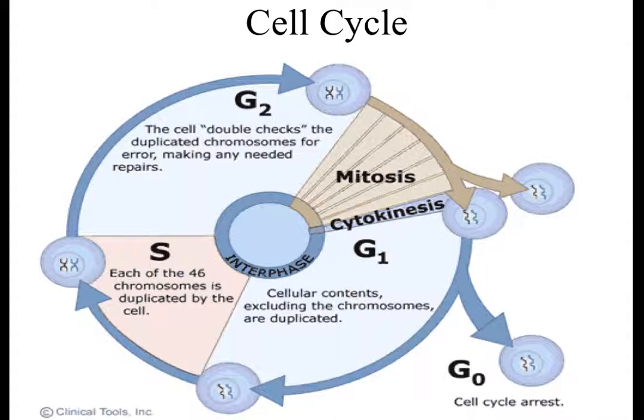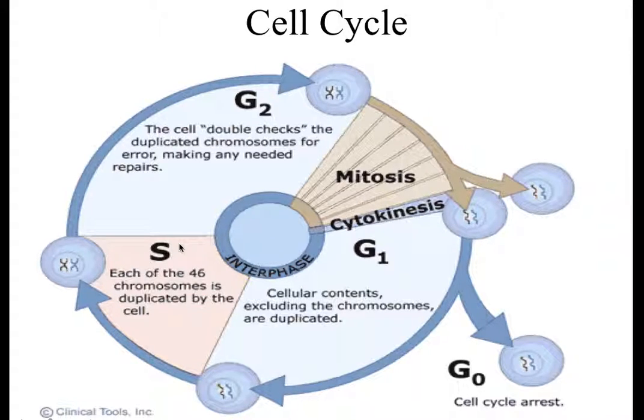So this is the overall view of the cell cycle. You can see we will start here with G1. The cell is just being a cell, copying everything except the DNA. And then when we pass that part, we go into the S phase where now our focus is going to be on the DNA. So here you can see I have a single strand of the chromosome. Here is the double strands of the chromosome forming the chromosome with the centromere holding it together.